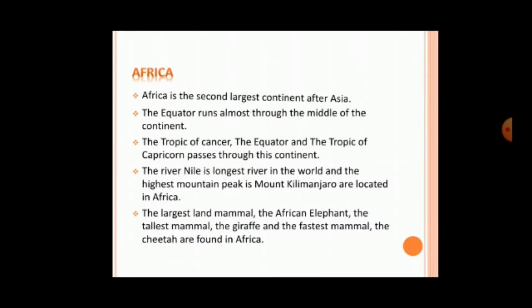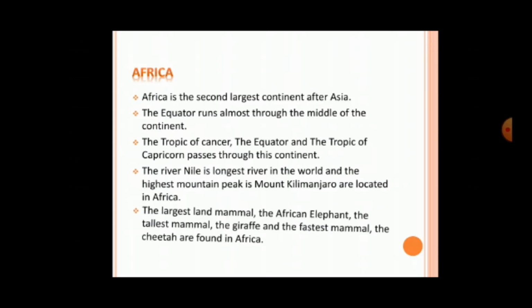Africa. Africa is the second largest continent after Asia. The equator runs almost through the middle of the continent. The Tropic of Cancer, the equator, and the Tropic of Capricorn pass through this continent. The river Nile is the longest river in the world and the highest mountain peak is Mount Kilimanjaro. They both are located in Africa.